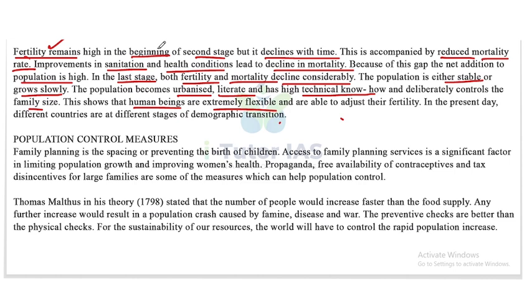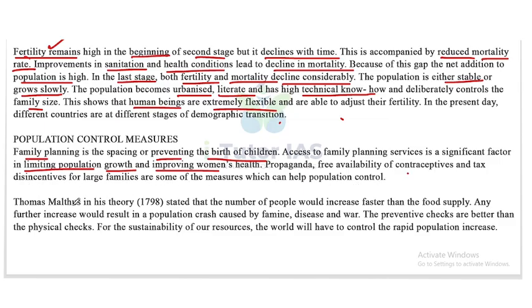Now, population control measures. Family planning is the spacing or preventing of the birth of children. Access to family planning services is a significant factor in limiting population growth and improving women's health. Propaganda, free availability of contraceptives, and tax disincentives for large families are some of the measures which can help population